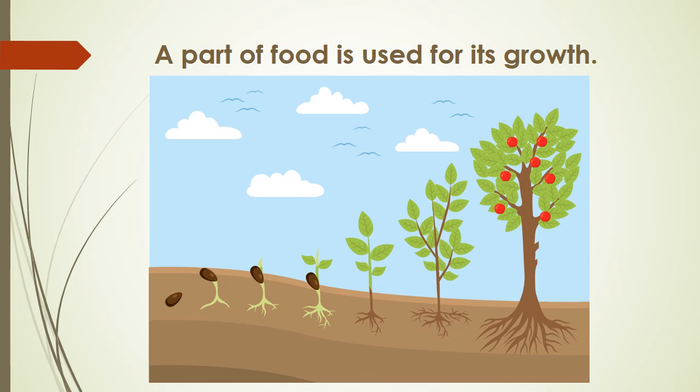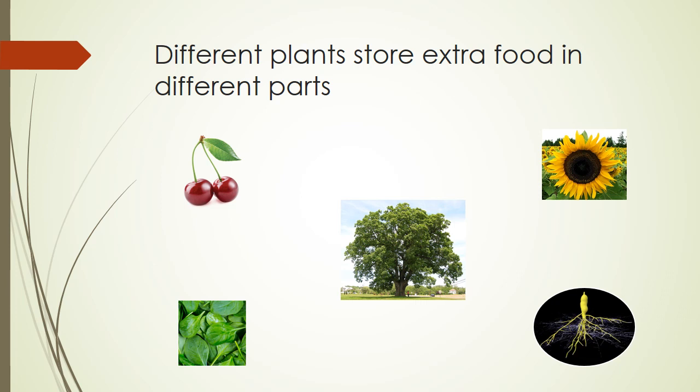They don't have refrigerators like us to store their food. So, what do they do for their extra food? Different plants store extra food in different parts of them.